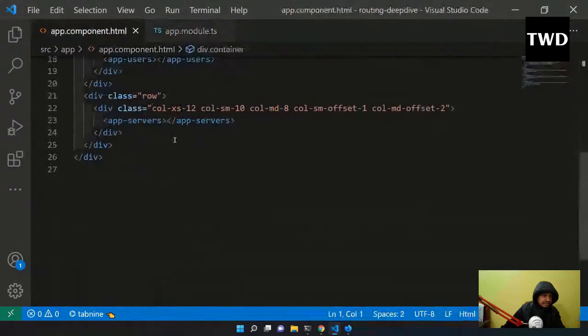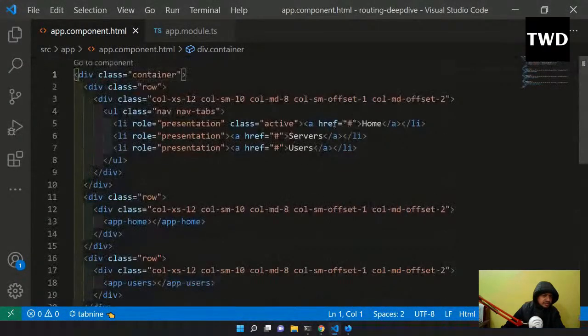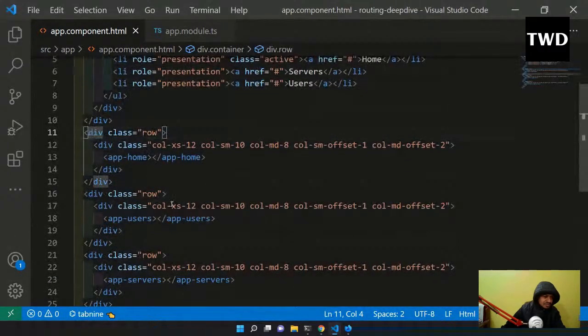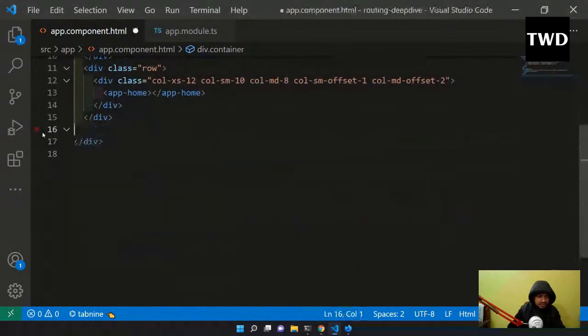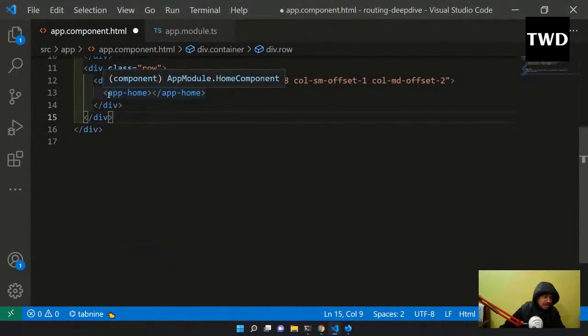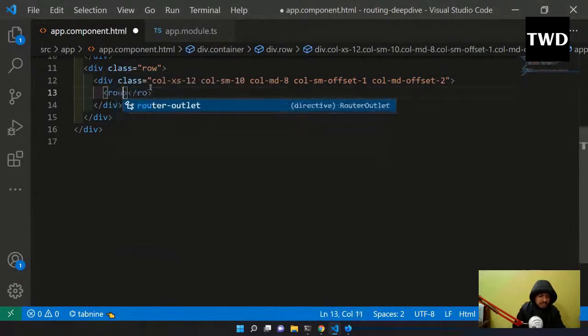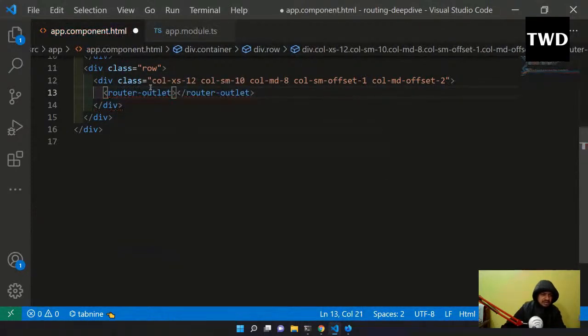Now back in the app.html, we have this home, servers, users and all those things, and different rows. We don't need any one of them. In fact, these two rows I will remove. Instead of app-home, what I have to do now is use something known as router outlet, so I have to open that router outlet, and right now I will save it.